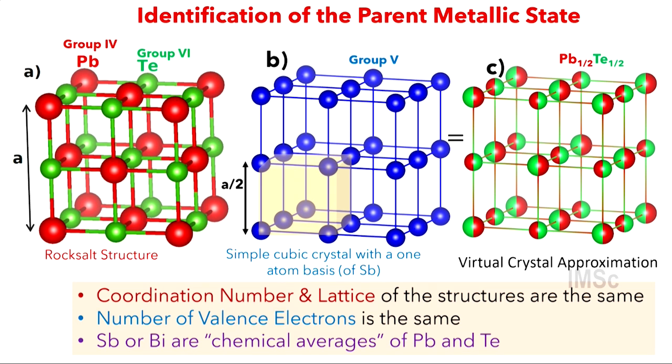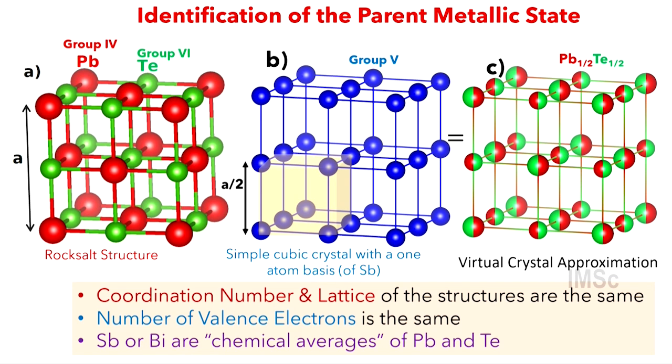And then we say we will average lead and tellurium by something real like antimony. But since we do theory, we can also do alchemy, meaning we can mix two atoms together and develop a hybrid atom, which is basically this atom. So that's what we did. We did both of these to have very convincing evidence for our ideas. And this is called the virtual crystal approximation, meaning the Hamiltonian of two atoms is averaged basically with the given proportion.